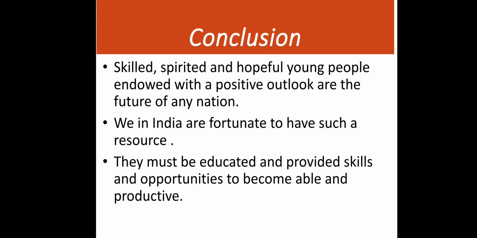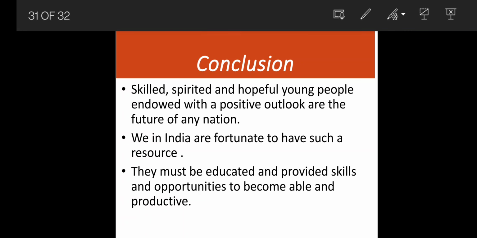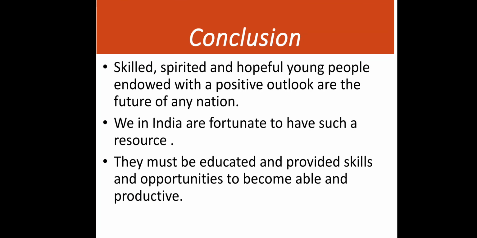With this we finish the chapter, but there is one topic which is Pradhan Mantri Kaushal Vikas Yojana. That is one kind of scheme which the government runs to train people, to skill people, to give them certain trainings so that they can become resources. It was started in 2015 and it had a target to train 1 crore people by 2020. Now you have to check how many other schemes are there.